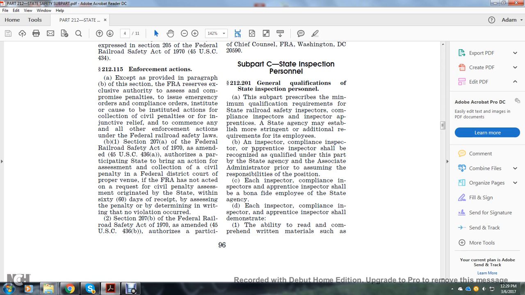An inspector, compliance inspector, and apprentice inspector shall be recognized as qualified under this part by the state agency in association with the Administrator prior to assuming responsibility in this position. Each compliance inspector, inspector, and apprentice inspector shall be a bona fide employee of the state agency.